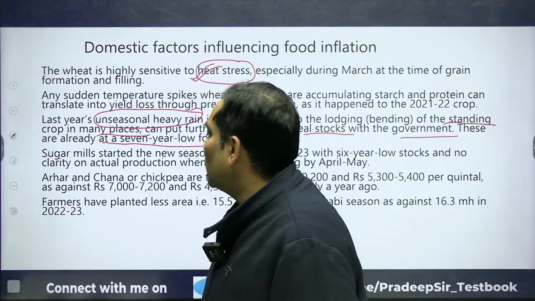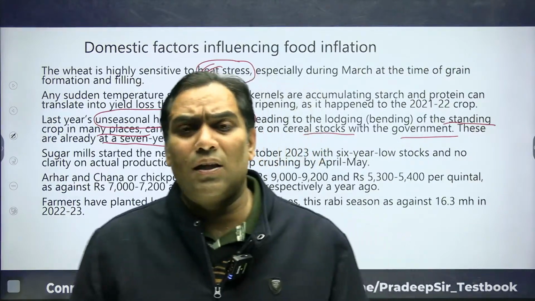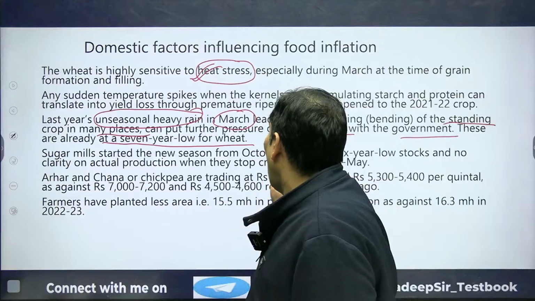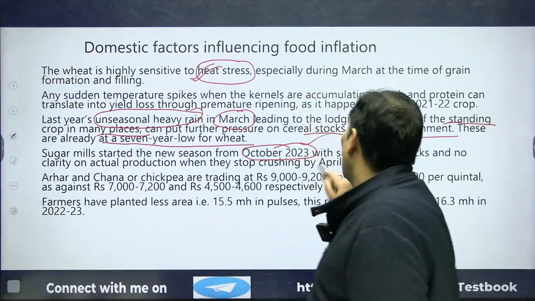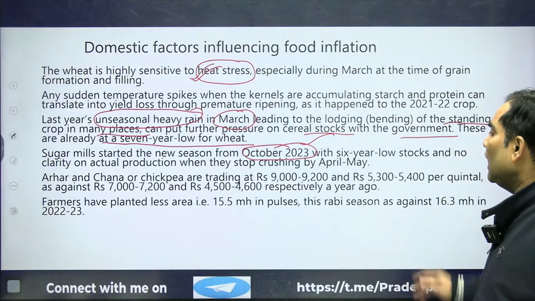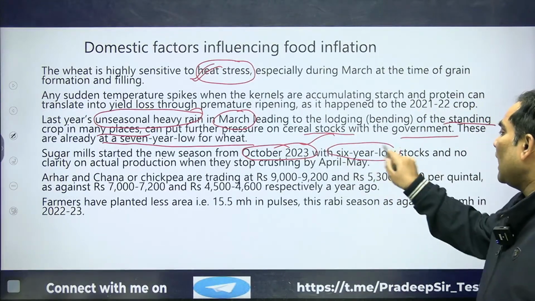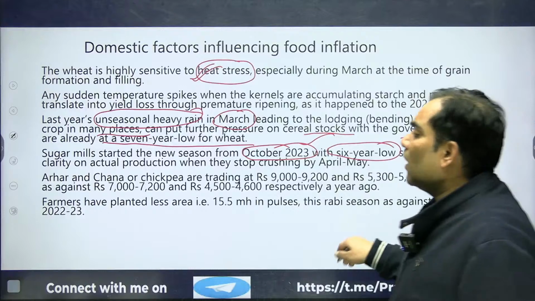When we talk about sugar, the sugar mills start their production from October, the new season from October 2023. And when we talk about the last 6 years, stock is clarity.